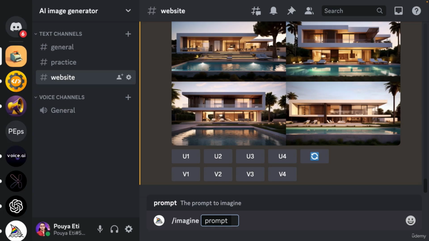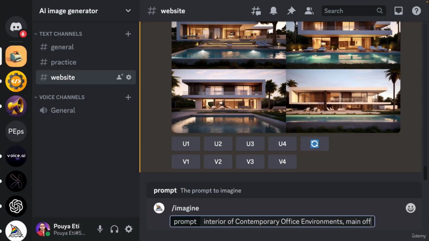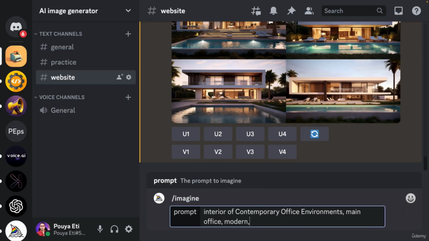So I'm going to write down interior of the title of our project, and then I'm going to add main office. Okay, remember to add the style, modern and minimal, and then we will have the aspect ratio --AR 16:9.